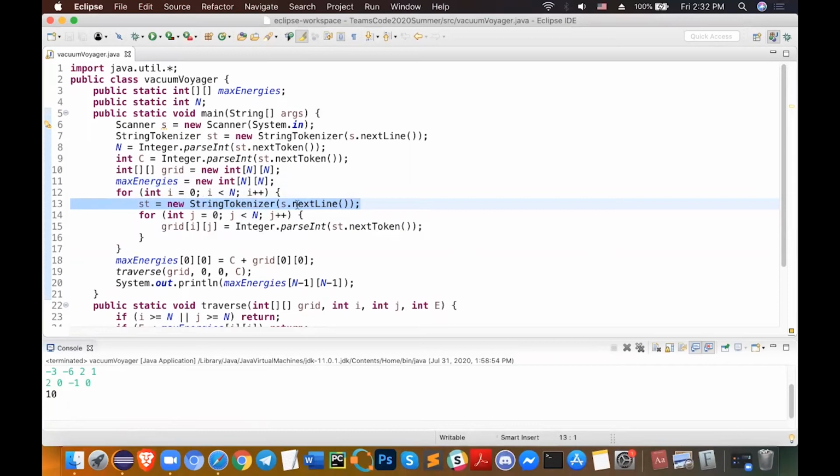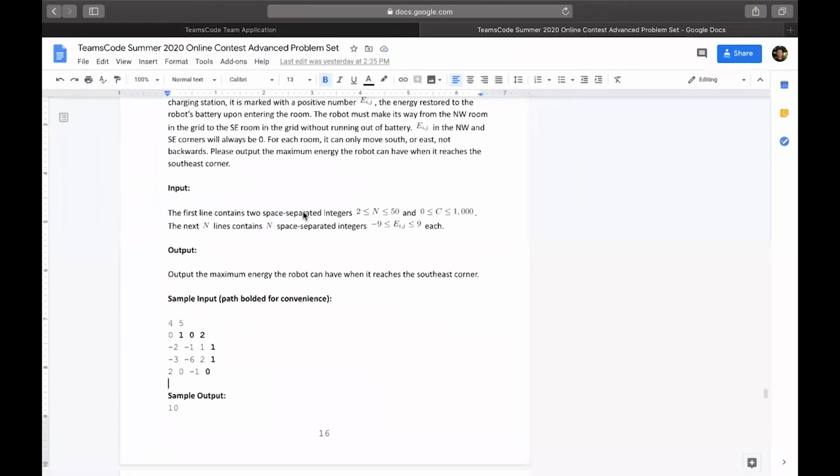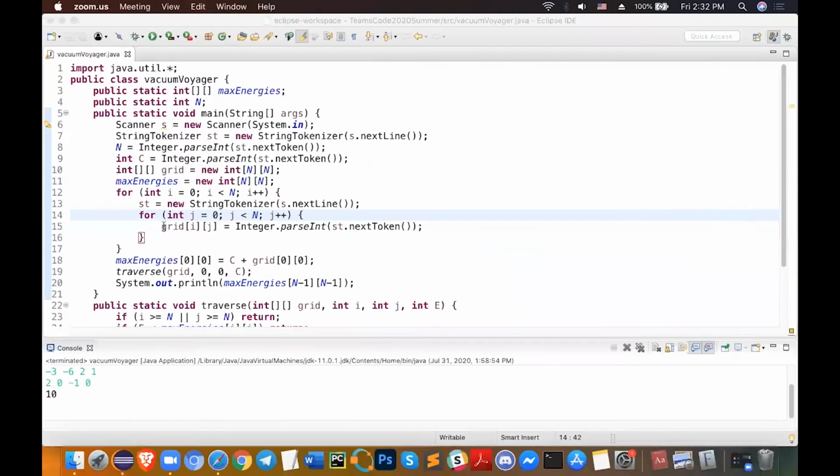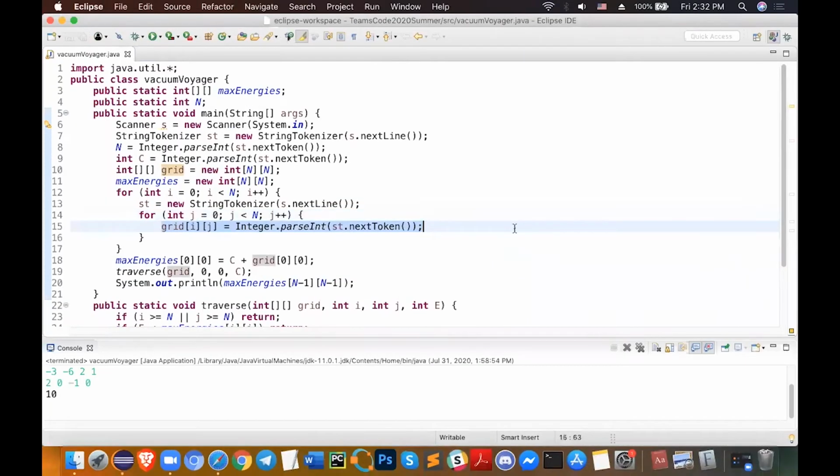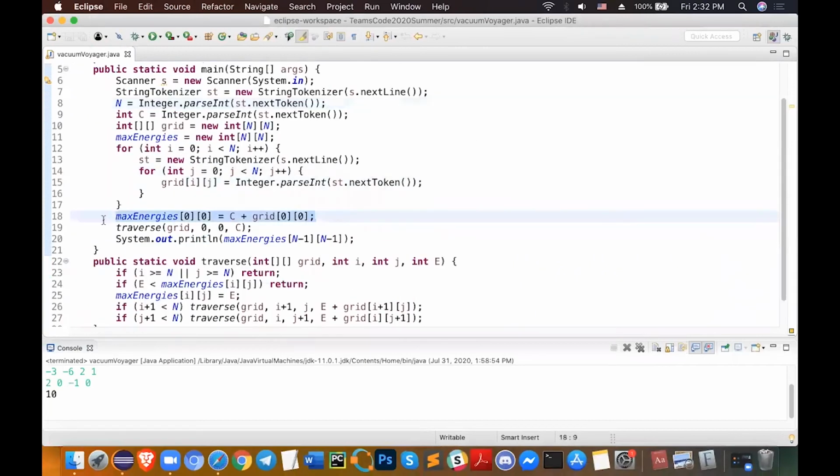In this next for loop, we loop through each of the individual elements and read those into the grid. So grid[i][j] = Integer.parseInt is basically taking each integer element and reading it into the grid.